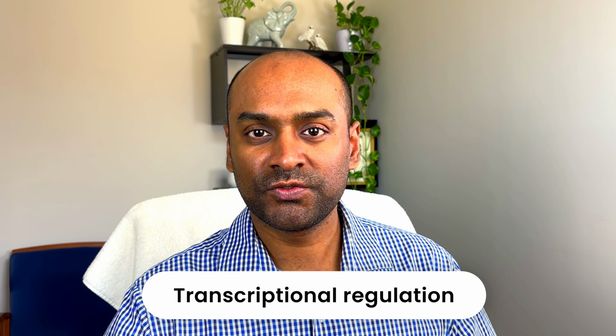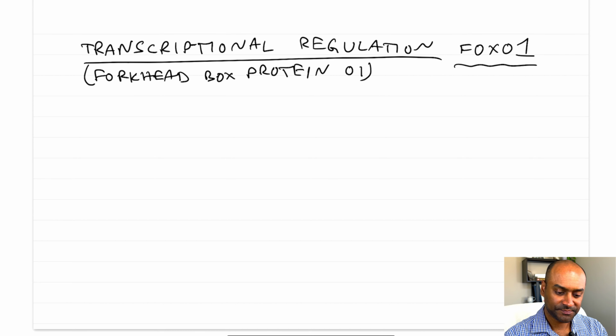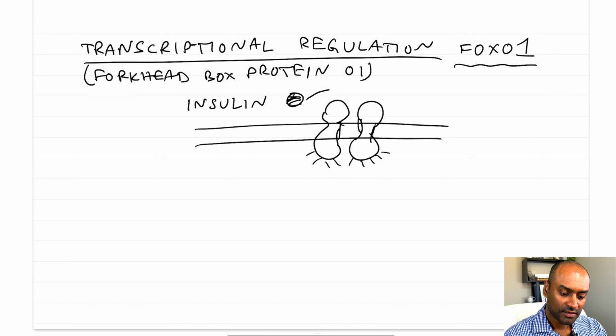We'll see an example where two enzymes in the gluconeogenesis pathway are inhibited under fed condition by insulin. FOXO1 is a transcription factor, and the full name is forkhead box protein 1. We'll see how FOXO1 regulates the activity of gluconeogenesis enzymes. So there's a receptor, and this receptor will be activated by insulin. So this is the active form of the receptor.